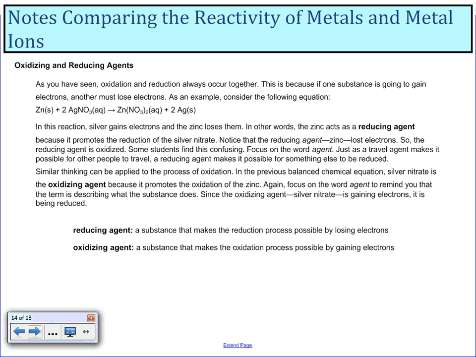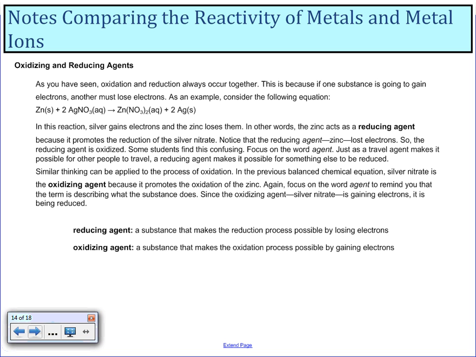Sometimes students find this confusing, so we need to focus on the word agent. Just as a travel agent makes it possible for other people to travel, the reducing agent makes it possible for something else to be reduced. Similar thinking can be applied to oxidation. In the previous balanced chemical equation, silver nitrate is the oxidizing agent because it promotes the oxidization of zinc. Again, I'll focus on the word agent to remind you the terms describe what the substance does. Since the oxidizing agent, silver nitrate, is gaining electrons, it is being reduced.